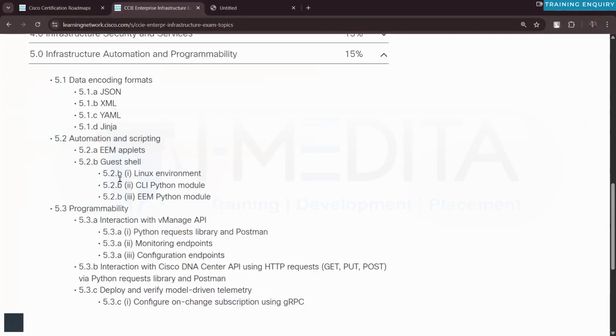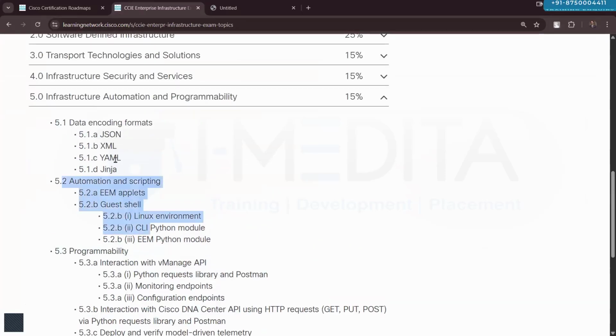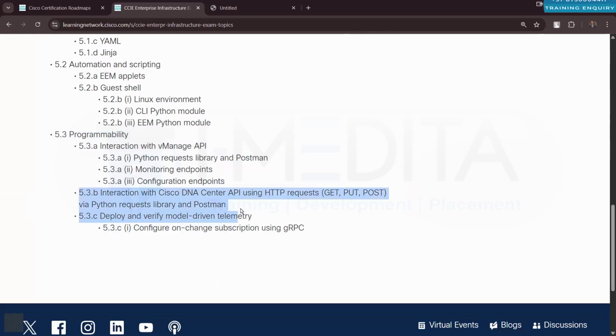This part at the very end, if some time is left, then I will talk about a few things from here, but the rest of the things are going to be delivered in the recorded session format. And when you go through the SD-WAN part, when you go through the DNA Center, there we will talk about the APIs and all that.